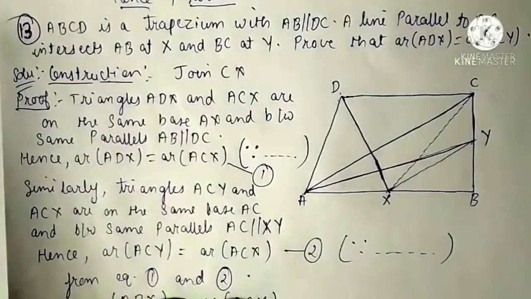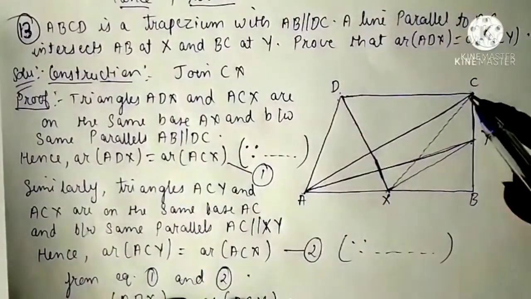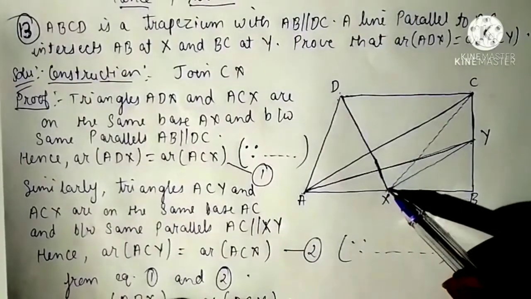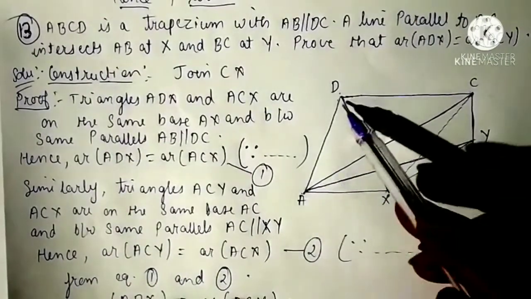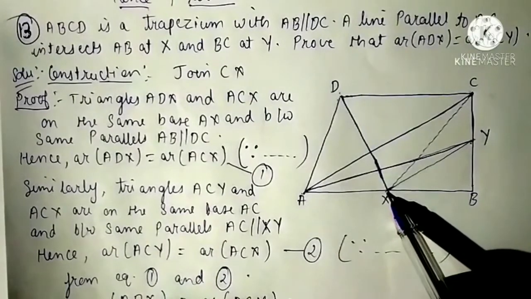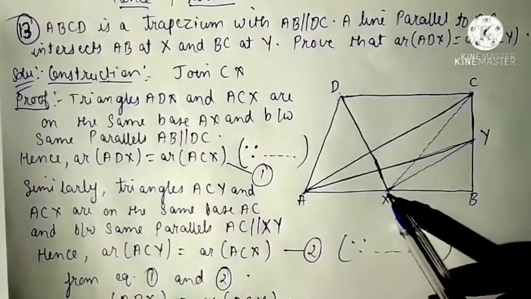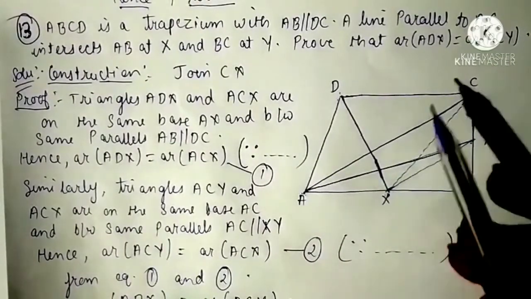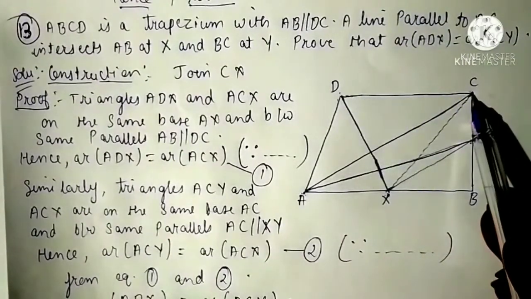Now let's see the solution. First of all, we will do the construction. Construction is join CX. Okay, now see the proof. See triangle ADX and triangle ACX. These two triangles are on same base AX and between same parallels AX and CD or DC.